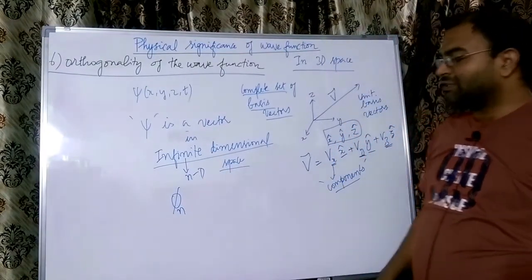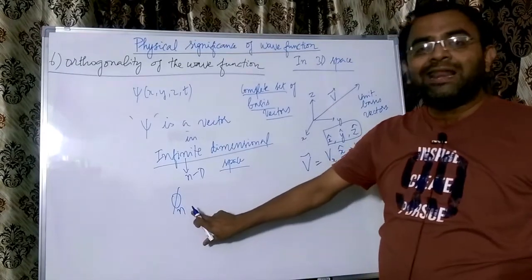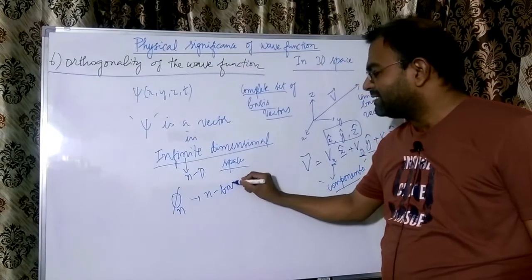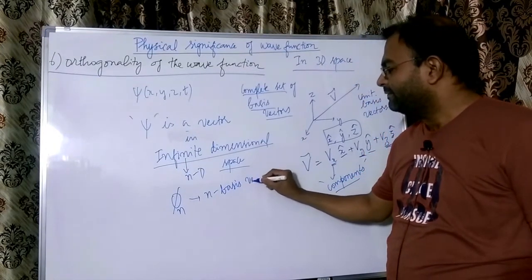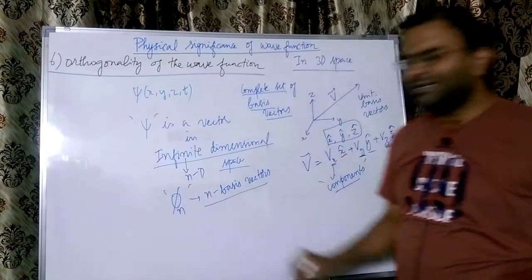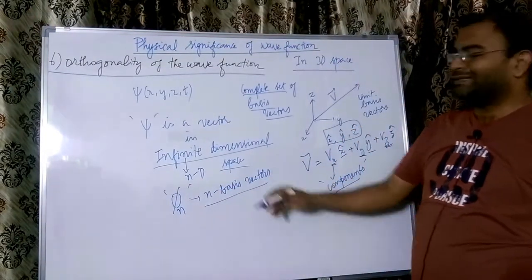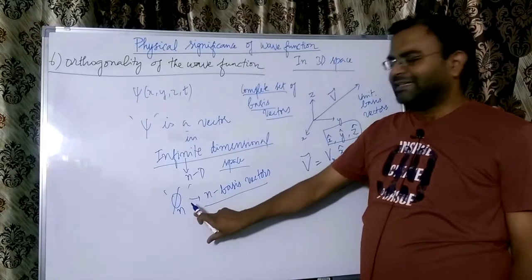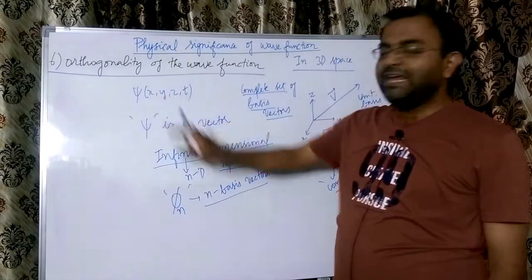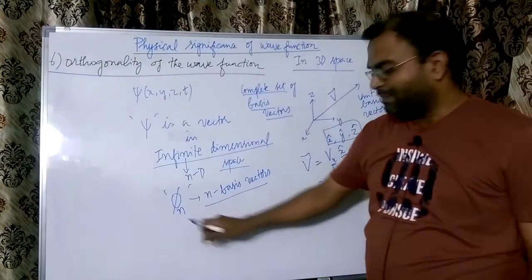In this n-dimensional space, we have n basis vectors, a complete set, that is sufficient to represent any arbitrary vector in this n-dimensional space. So our psi is a vector in such a space.